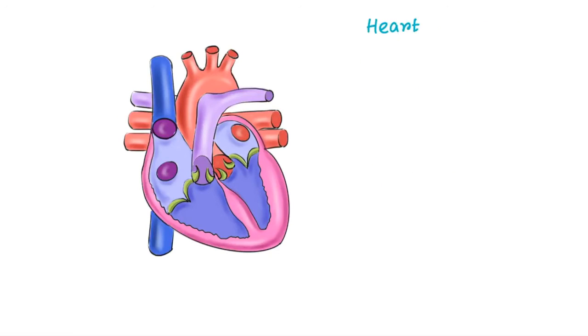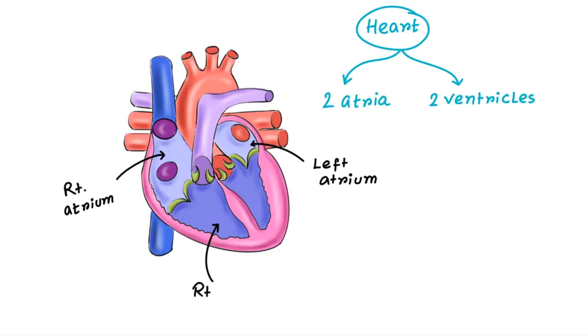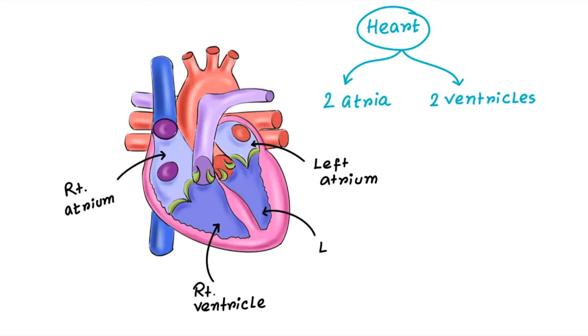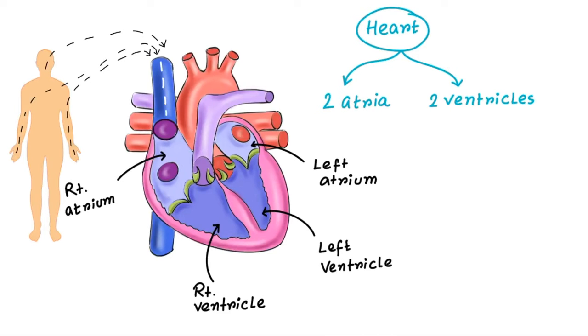You already know that the heart has four chambers, two atria and two ventricles. So in this diagram, this is the right atrium and this is the left atrium, and in the lower portion this is the right ventricle and this is the left ventricle. Now the deoxygenated blood from the upper part of the body, that means blood from the upper extremities and head and neck region, is carried by this big vein and ends up in the right atrium. This large vein is called the superior vena cava.